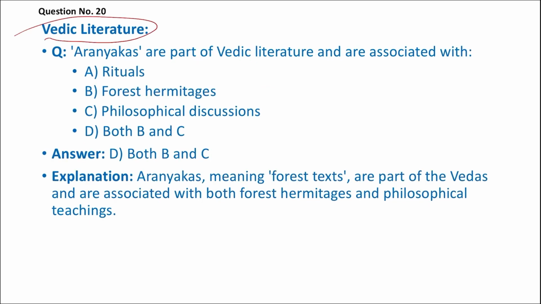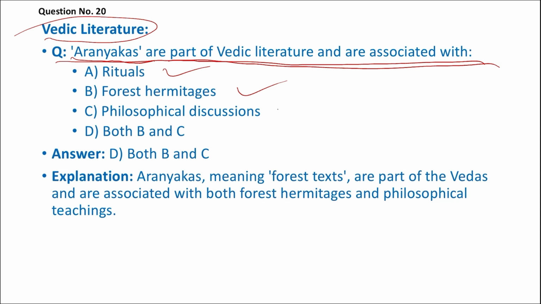Next question is on Vedic literature. Aranyakas are part of Vedic literature and are associated with A. Rituals, B. Forest hermitages, C. Philosophical discussion, D. Both A and C. So Aranyakas are basically related to what?